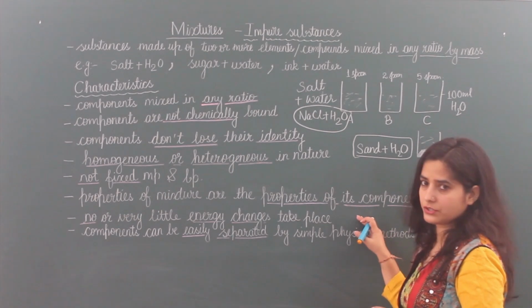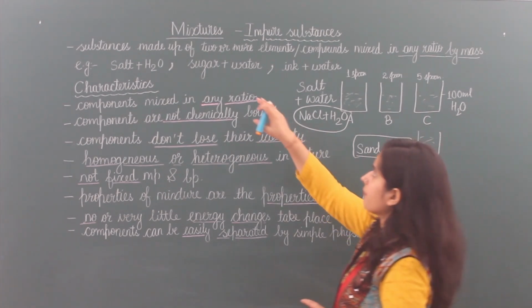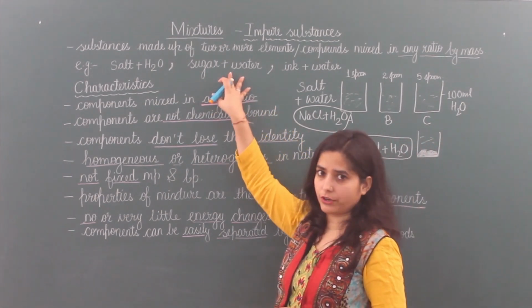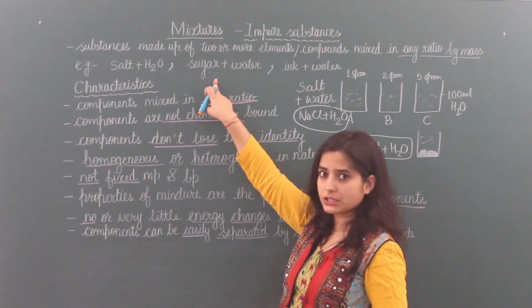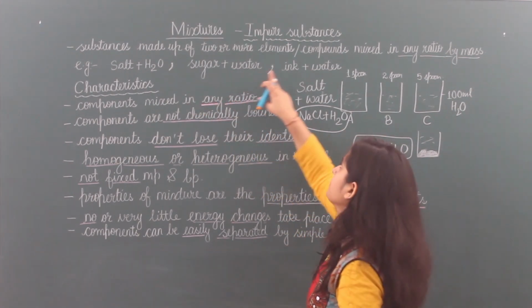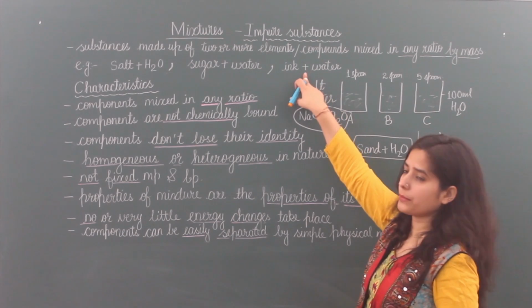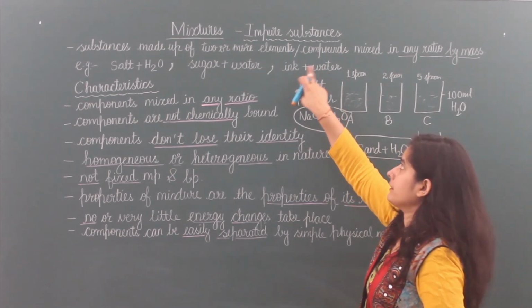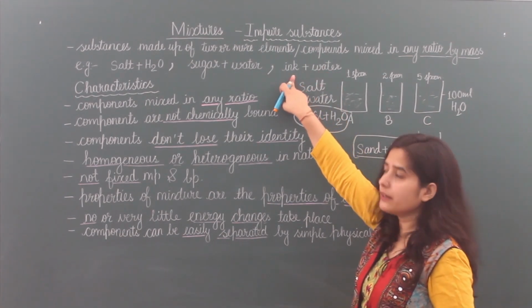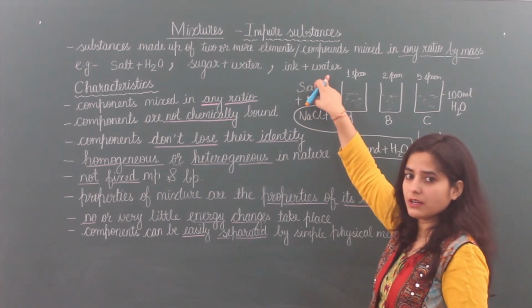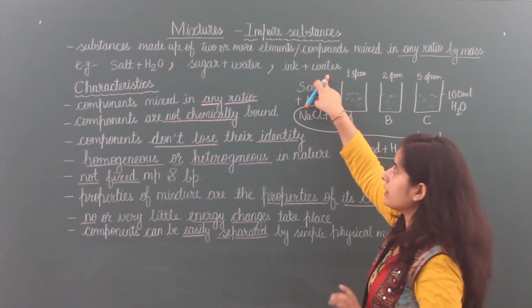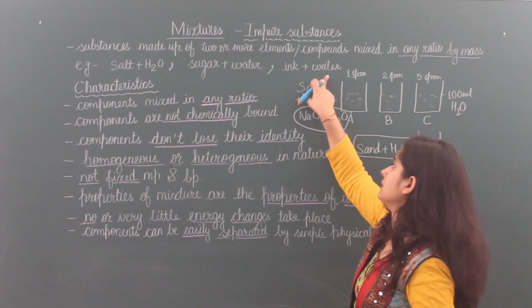These properties do not change. Then we take the example of sugar and water. Sugar is sweet, water is liquid. When we take the example of ink plus water, then ink will show its color and water will show its liquid nature. So they will not lose their identity.